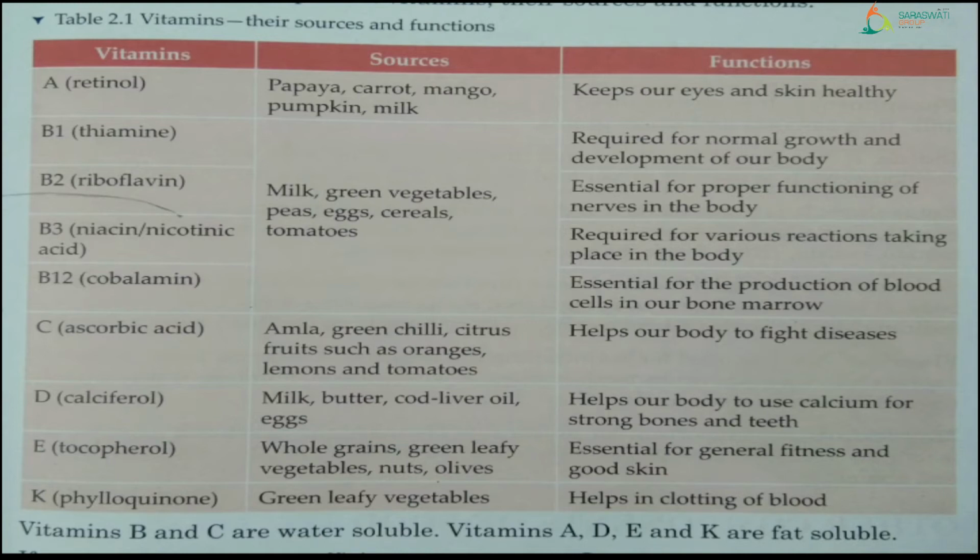Next, vitamins A, D, E and K are fat soluble. That means they will get absorbed with the fat, and yes, they will be stored in the fatty tissue of your body, right? They will mix into the fat tissues. So those are considered as vitamins A, D, E and K, right? Is it clear?